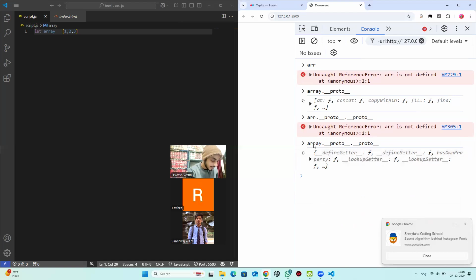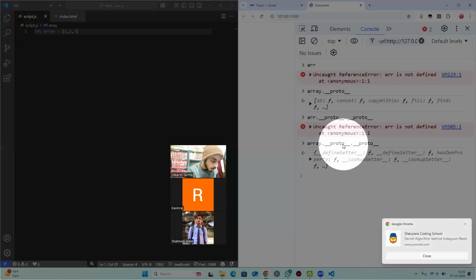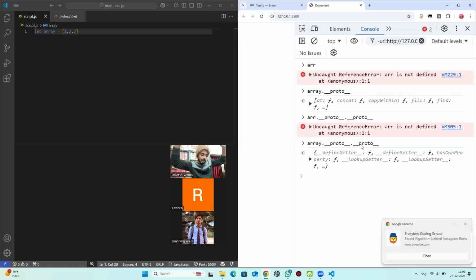For example, I have created an array here. It has this particular proto, which is saying that I will use map, filter, reduce, and all the functions that an array uses. And this proto means that I will acquire properties from the next proto, which is the global prototype. So global prototype, then local prototype, then your array. Global prototype, local prototype, then your string. Global prototype, local prototype, then your number.